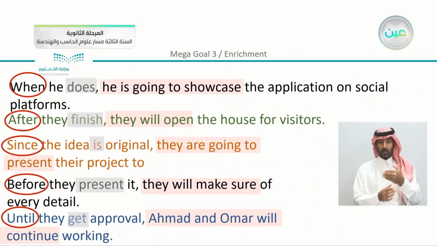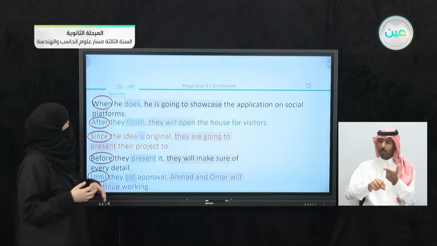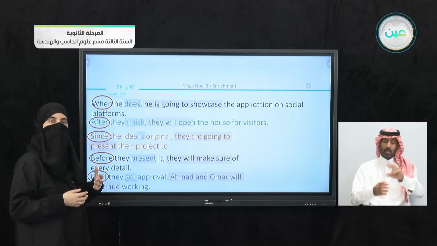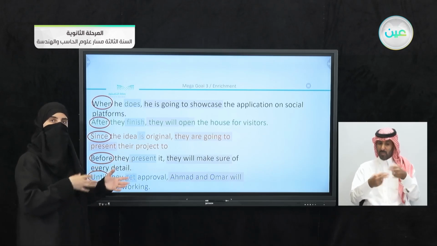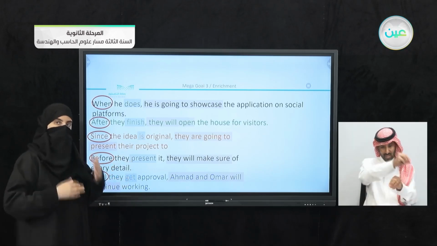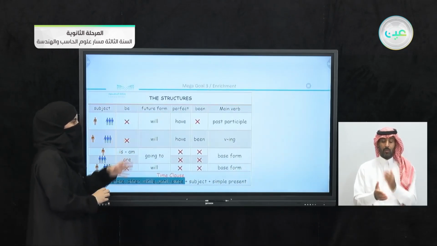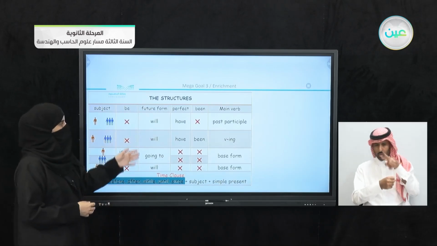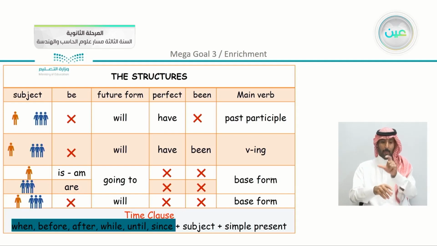We also studied how to add words that express time here. So we have here when, after, since, before, and until. Now here they all indicate time and they can be added in the sentence. Also we studied that we can use them either in the beginning of the sentence, or we can just switch the sentence or rearrange to make them in the middle. We have the structures, as we can see here. There was the table. Just to refresh your memories that we showed the difference when to use been in the sentence, when not to use it, when we can use a verb to be, and also we have here the time expressions as we mentioned.